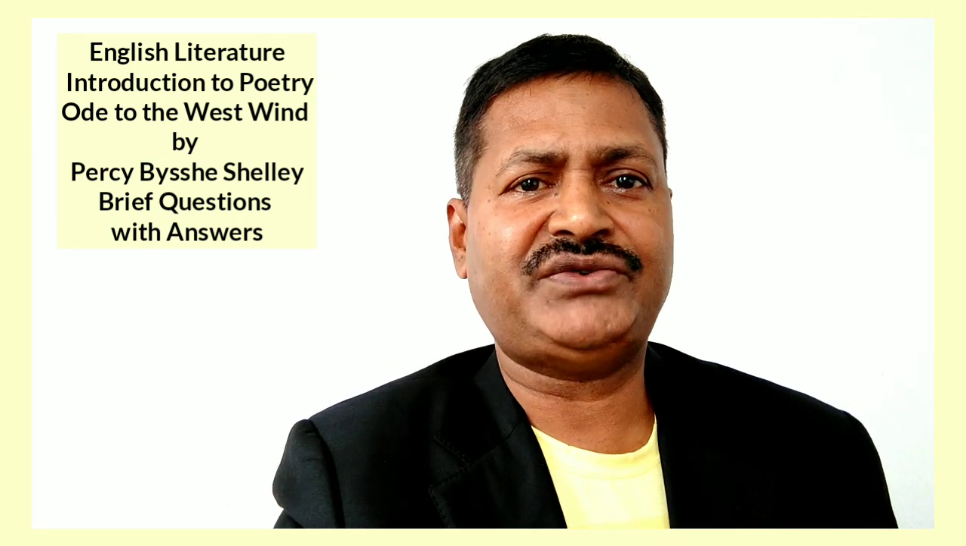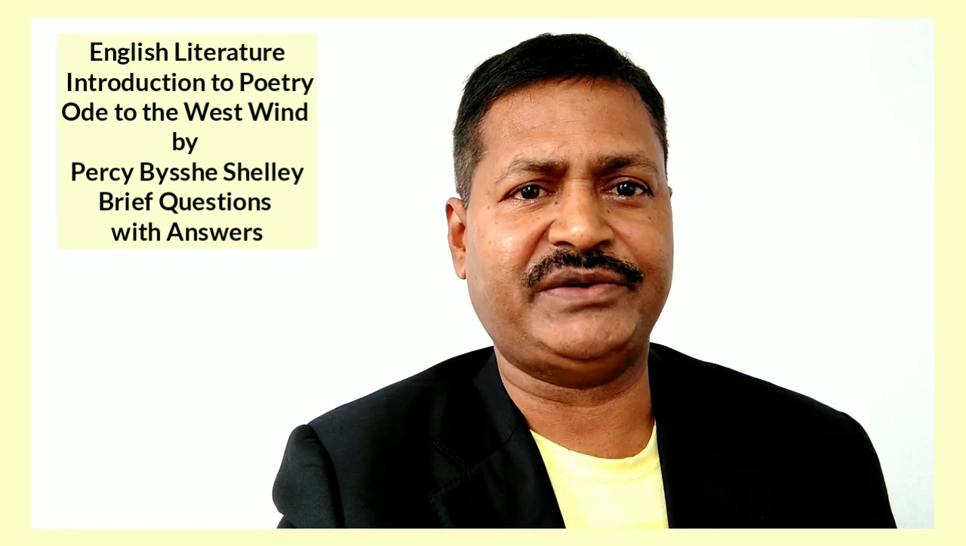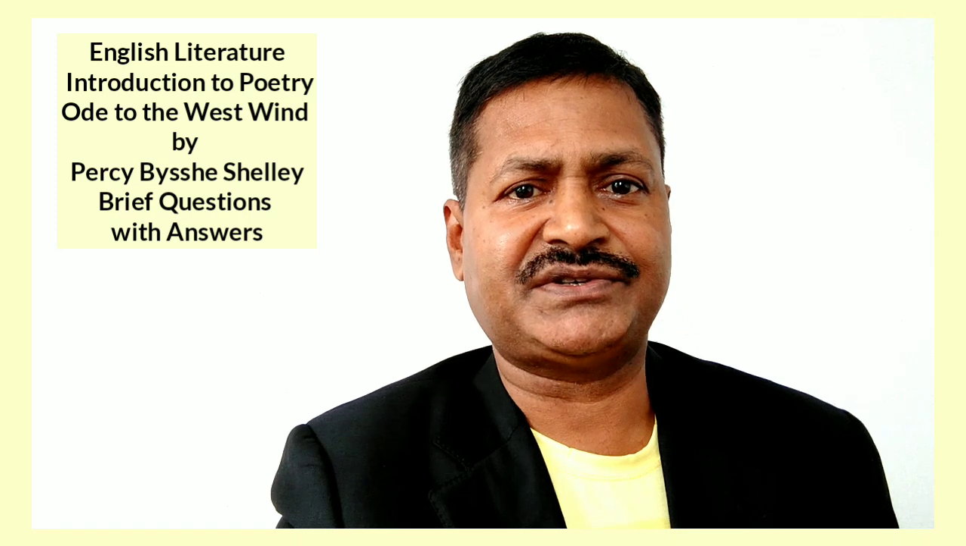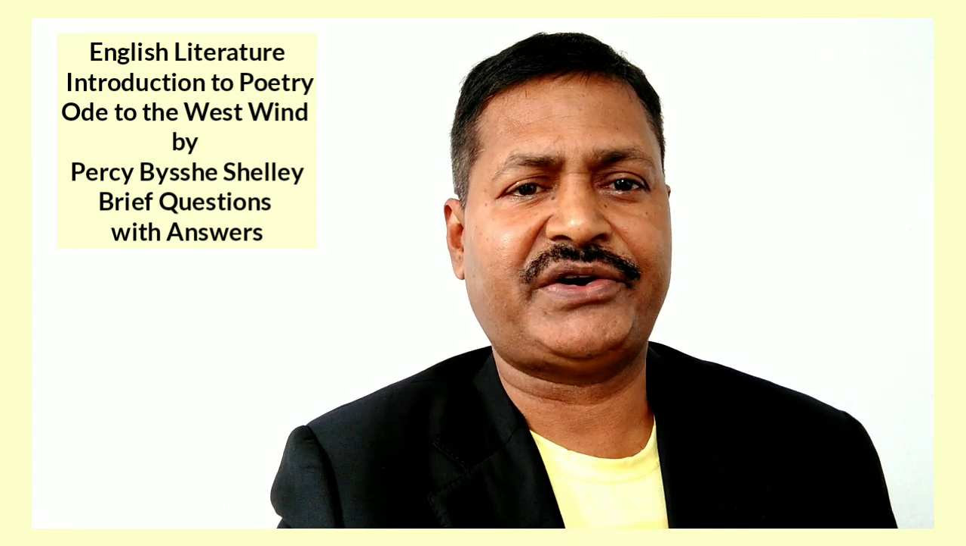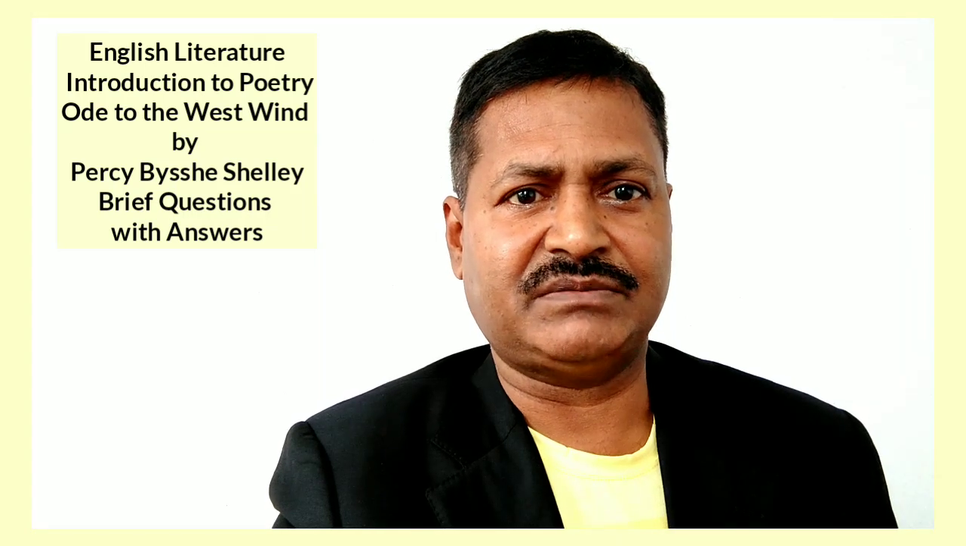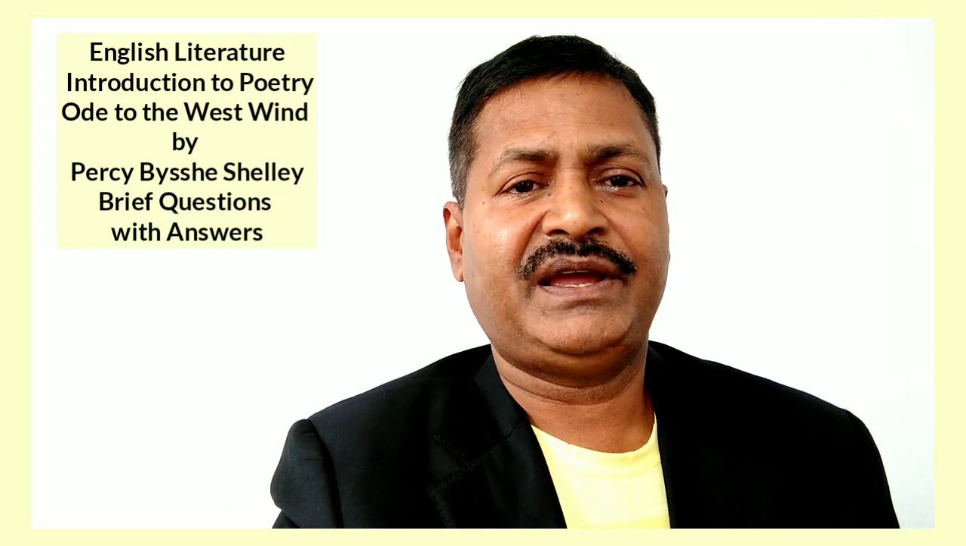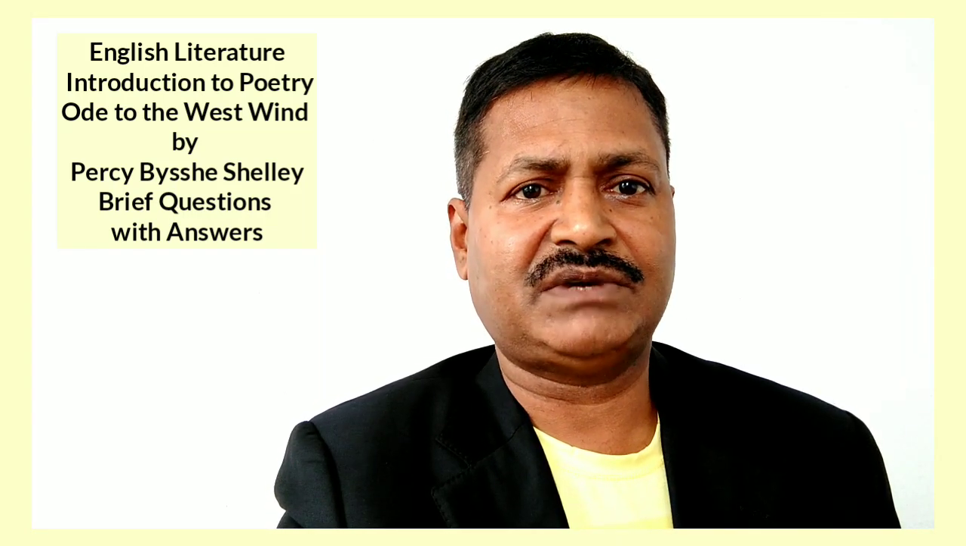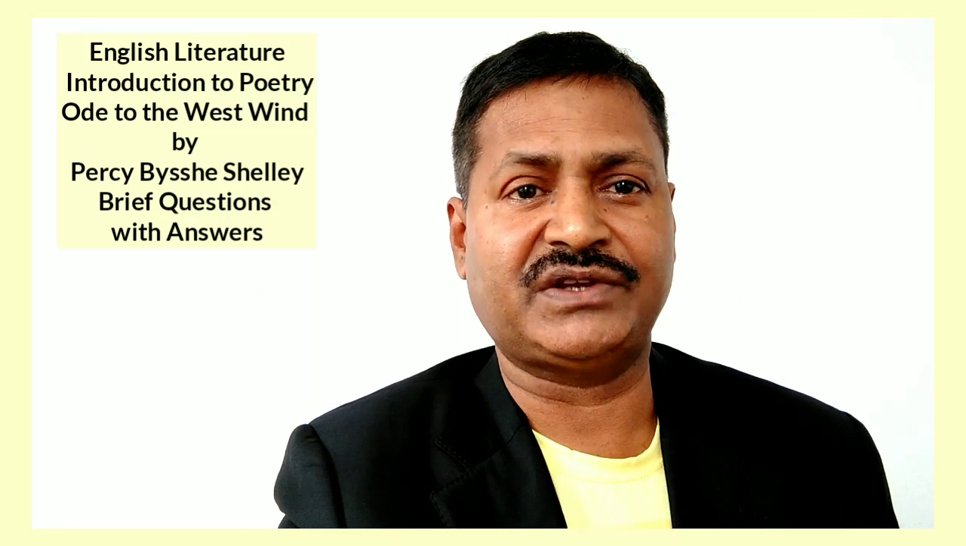What does the poet entreat the west wind to make him? Answer. The poet entreats the west wind to make him his lyre. Question 33. Where will the west wind take a deep autumnal tone from? Answer. It will take a deep autumnal tone from both the poet and the forest.